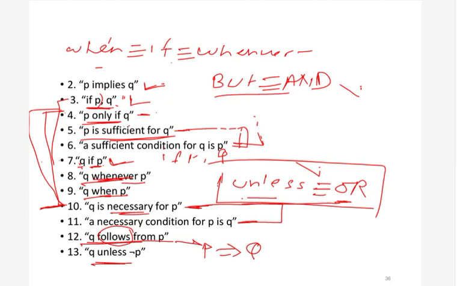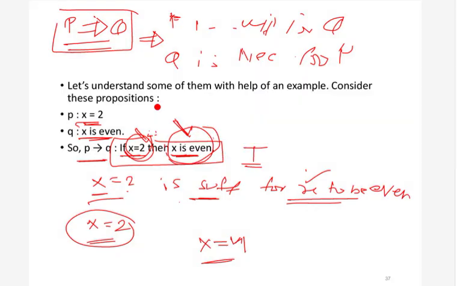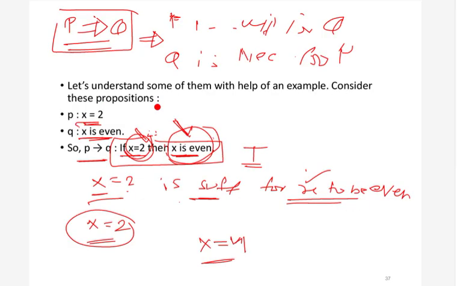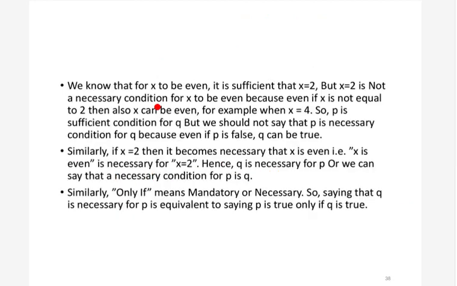For this example, consider x equal to 2, x is even, where P is x equal to 2 and Q is x is even. This is the whole theory. I have also written it in these slides, but we have already explained it. So you can read it out. Just give me 1 minute. Read it out and understand this sufficient and necessary thing. Just give me a second.